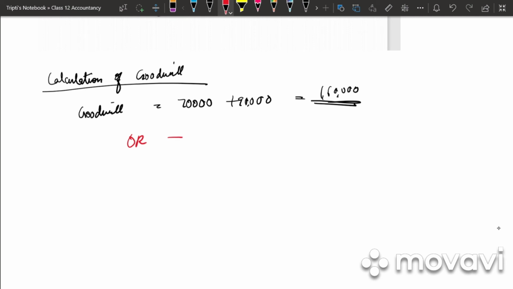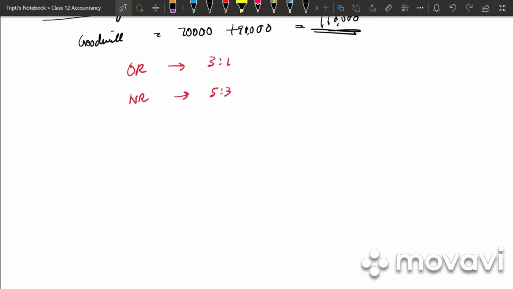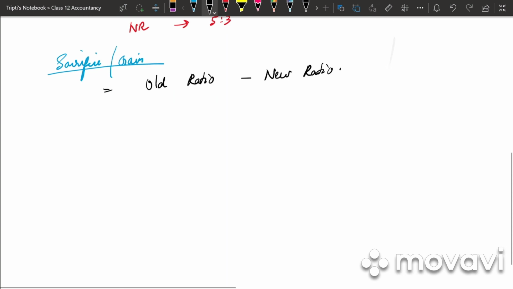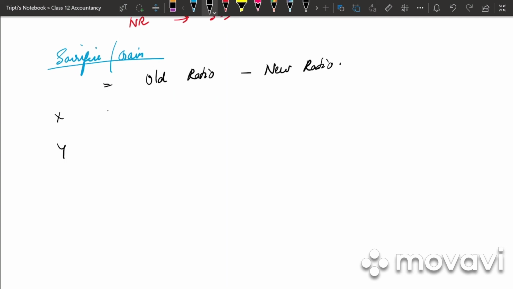So what is the old ratio? Old ratio is 3:1. What is the new ratio? It is 5:3. So we need to find out sacrifice or gain. So what is the formula? It is old ratio minus new ratio. So which are the two partners, X and Y?